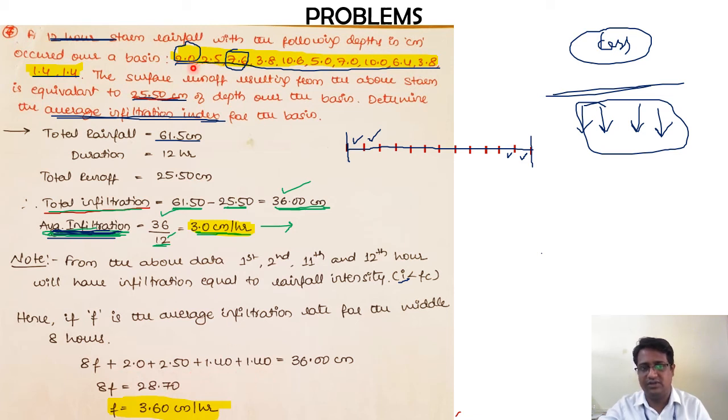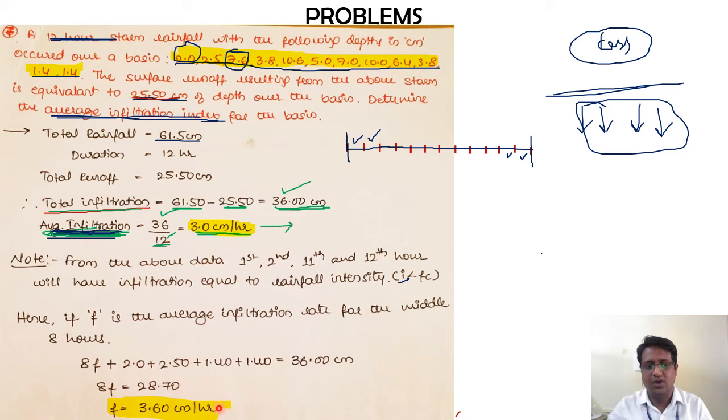These are nothing but the infiltrations that have occurred in the 1st hour, 2nd hour, 11th hour and 12th hour. So together it is 36 centimeters. If we solve for this F, ultimately I get the average infiltration index as 3.6 centimeters per hour.